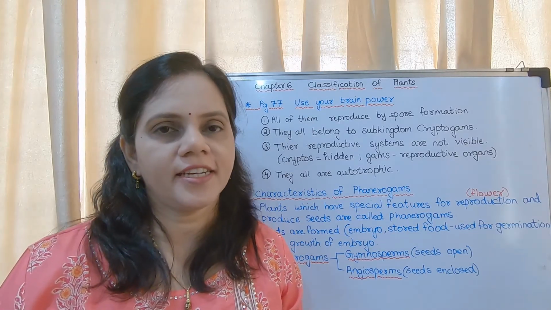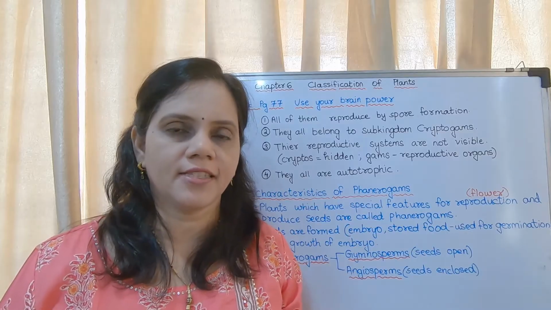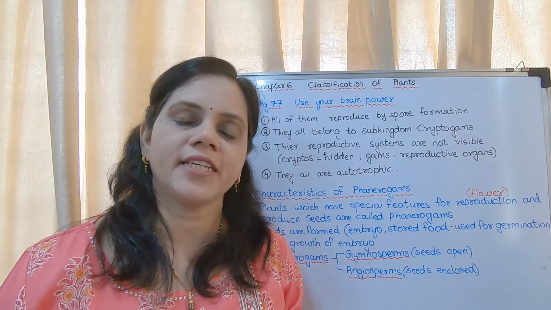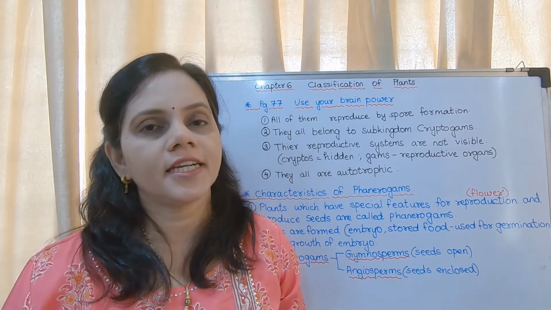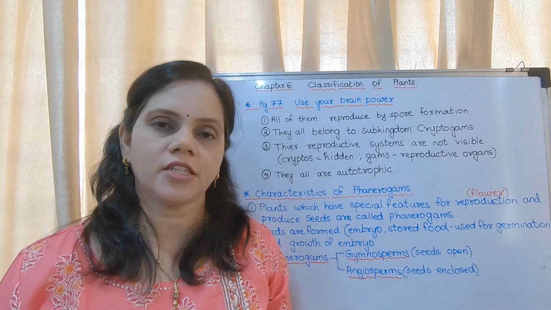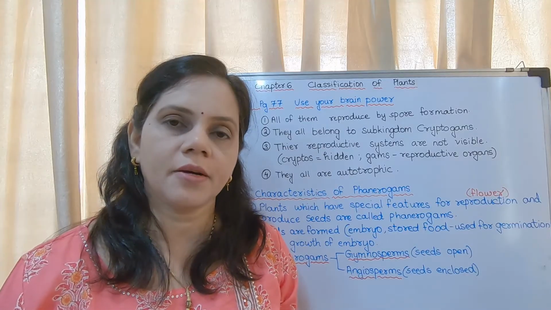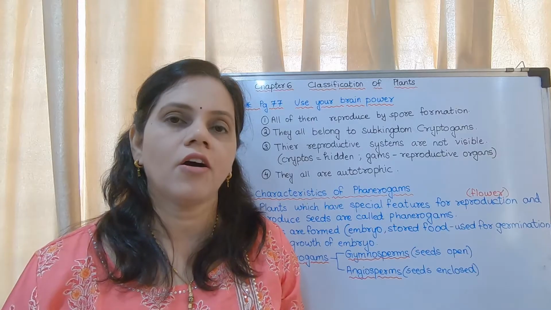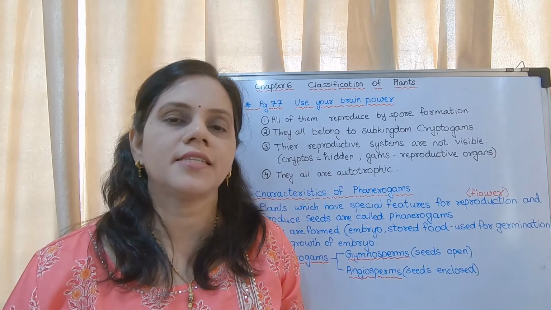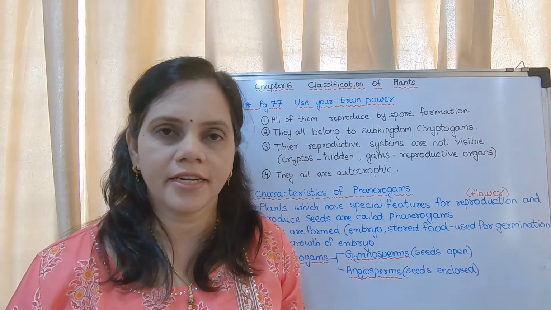So yesterday we had started with chapter 6, that is classification of plants. First we studied about Robert Whittaker's 5 kingdom classification. Then we studied about criteria for classification of plants. Then we studied about the 3 divisions, the characteristics of 3 divisions of cryptogams, that is Thallophyta, Bryophyta, Pteridophyta.